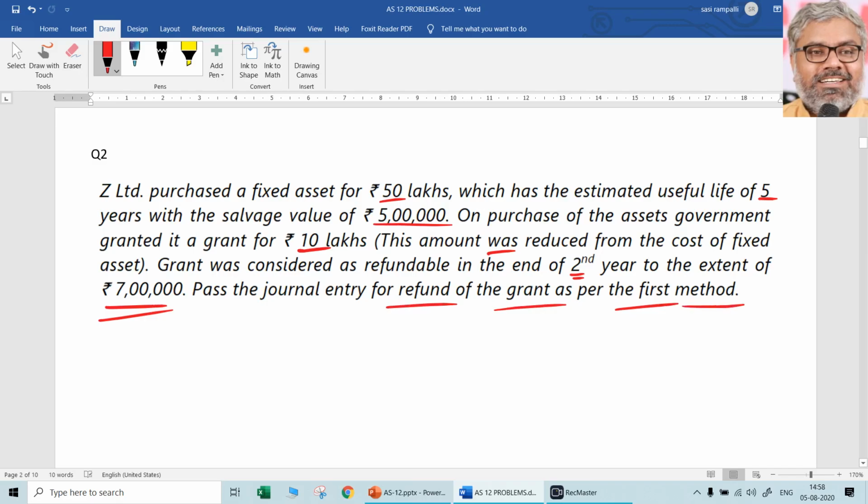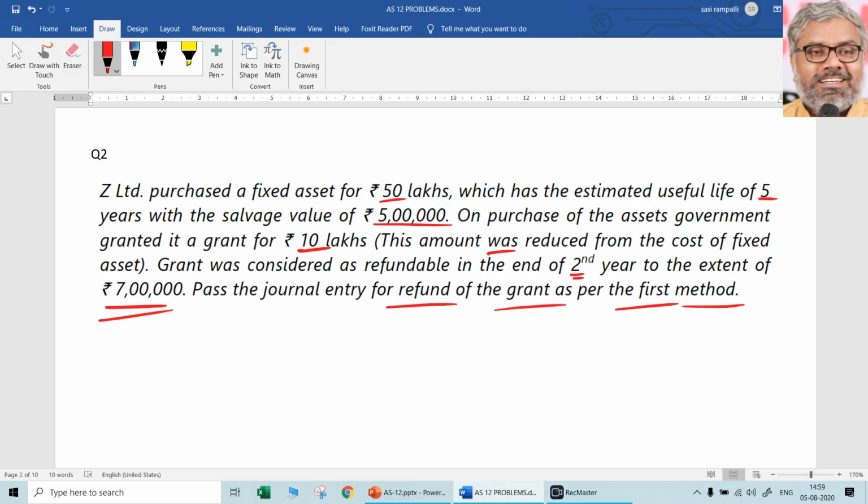First method means here the grant was already given. The amount of grant was reduced from the cost of the fixed asset, that is the first method. Now the entry is not for that; the entry is for refund of the grant. If you consider both these problems together, that becomes an exam question. What entry would you have passed originally when the grant is received and the fixed asset is purchased? Fixed asset account Dr. to bank account 50 lakhs, first year entry. Then bank account Dr. to fixed asset account 10 lakhs. Then depreciation account Dr. to fixed asset account 7 lakhs. Then P&L account Dr. to depreciation account 7 lakhs. First year entry is done.